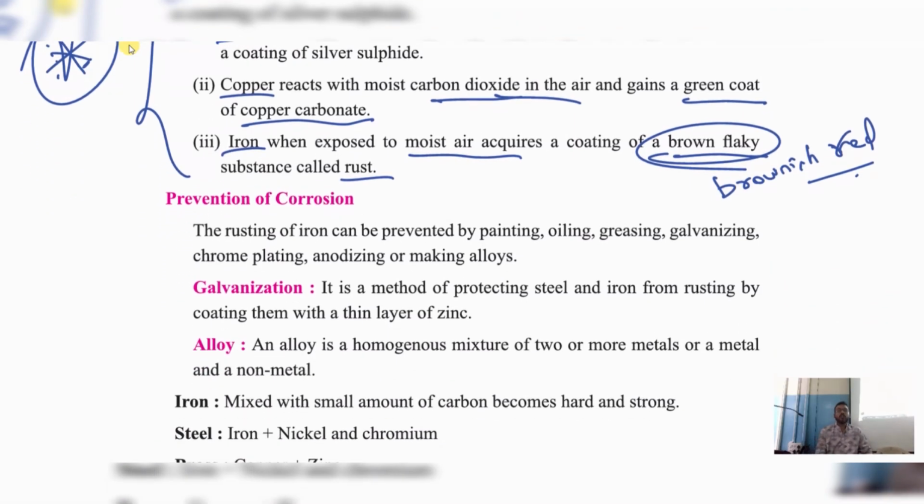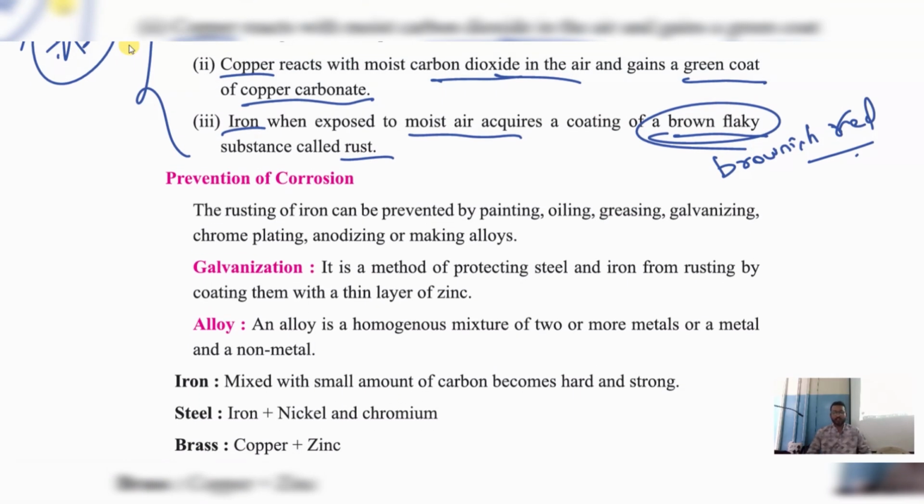See, children, prevention of corrosion. How can we prevent? The rusting of iron can be prevented by painting, oiling, greasing, galvanizing, chrome plating, anodizing, or making alloys. By using these methods, we can prevent corrosion. Now, in this, we have used the word galvanizing. You know very well about painting. Paint it. You prevent corrosion. Oiling. Apply oil. No corrosion. Greasing. You apply grease. I hope you have seen it for the cars. We put grease. Some wax kind of substance will come.